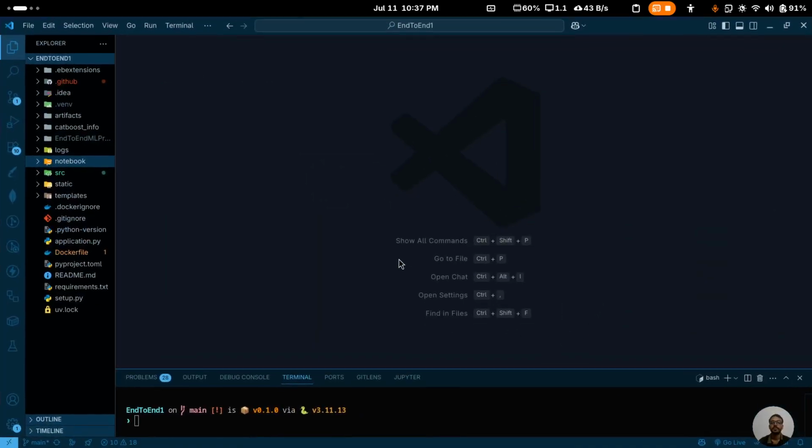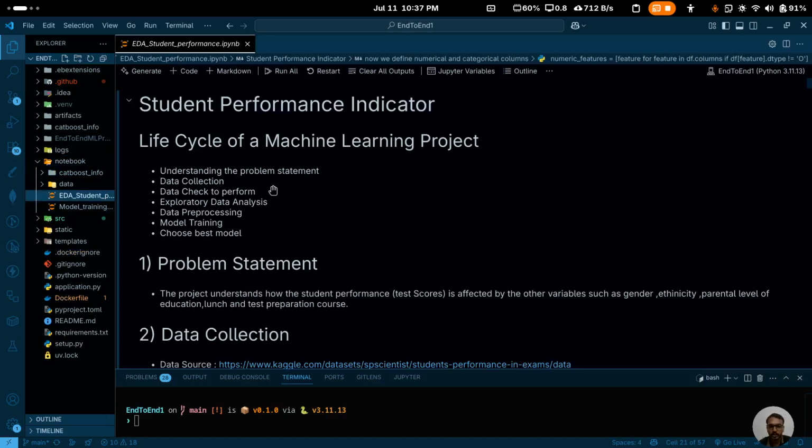So this was our first end-to-end project, and before this we were completely dependent on Jupyter Notebook. When we knew we would be doing an end-to-end project, we knew we would be moving to modular coding, but we did not have any experience with that. So first we discussed the problem statement and used Jupyter Notebook only to discuss it and get started.